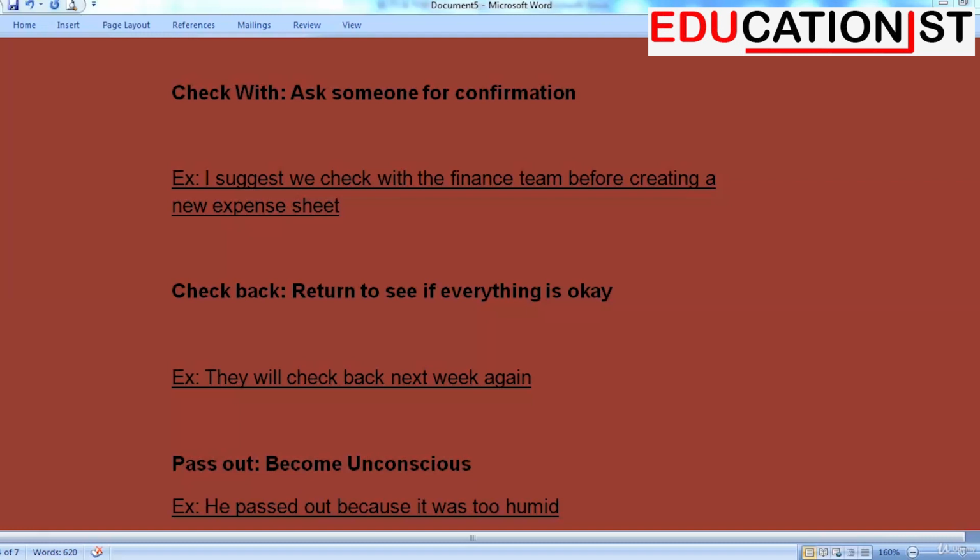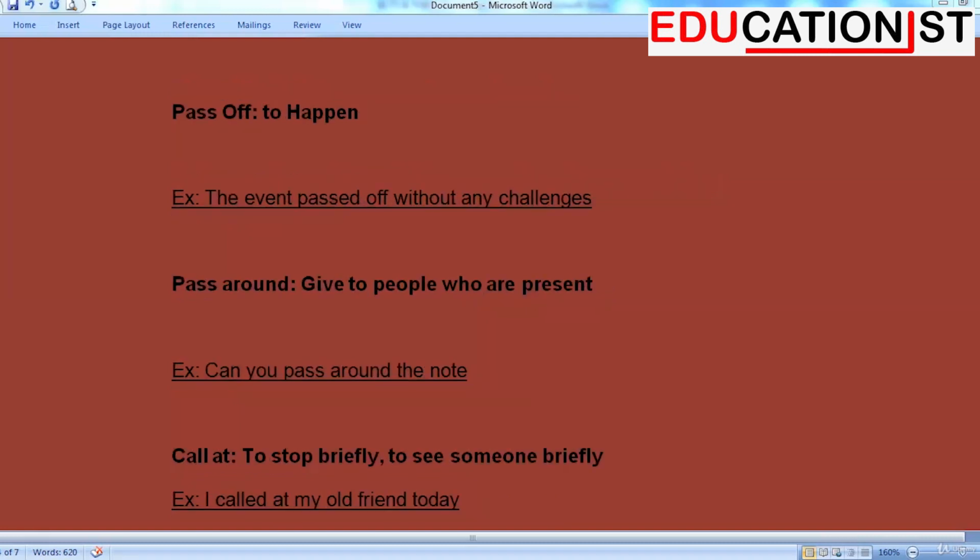Pass out. Become unconscious. He passed out because it was too humid. The next phrasal verb we are looking at is pass off. That means to happen. Example, the event passed off without any challenges. Pass around. Give to people who are present. Can you pass around the note?